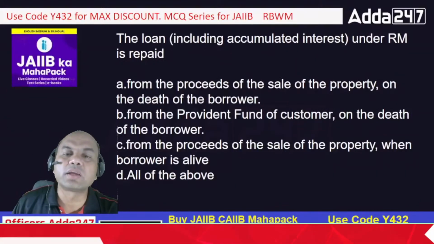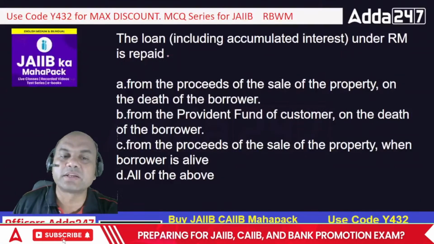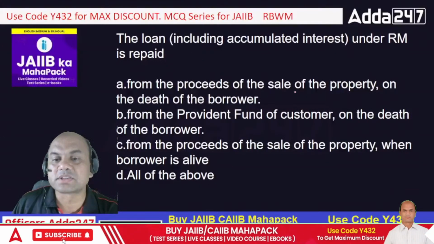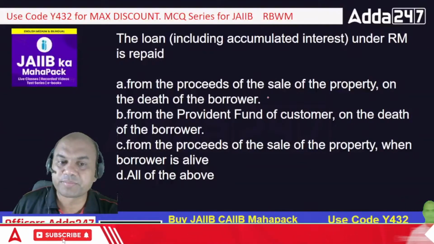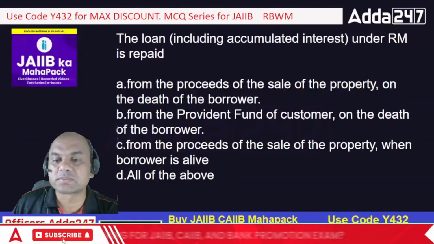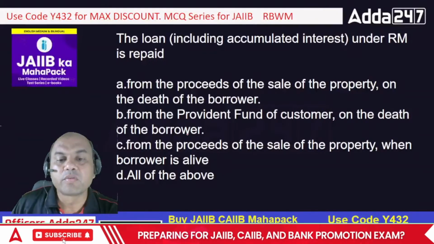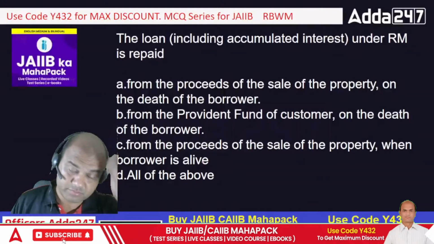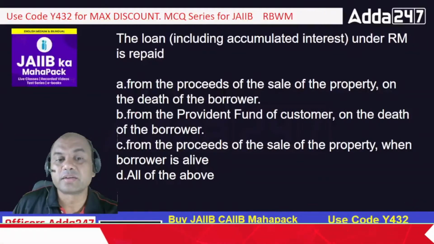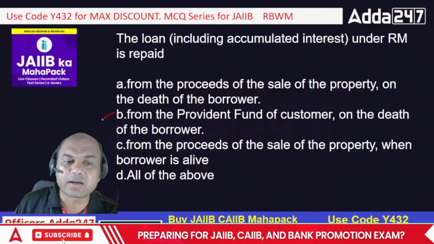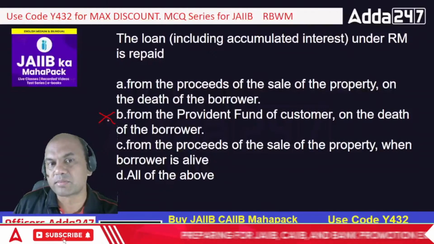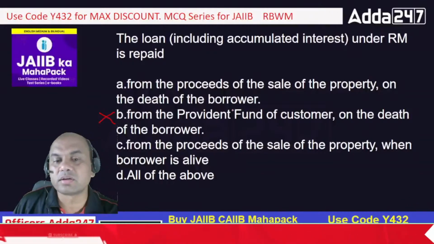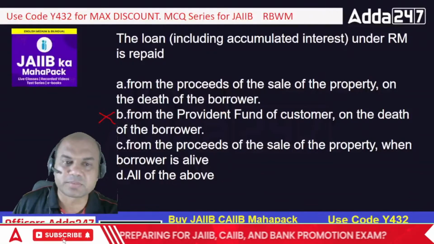The loan, including accumulated interest under reverse mortgage, is repaid, how? A: from the proceeds of the sale of the property on the death of the borrower. B: from the provident fund of the customer on the death of the borrower. C: from the proceeds of the sale of the property when the borrower is alive. So what do you say? PF is out because you can't touch the PF of any customer. That is the own means of that customer.